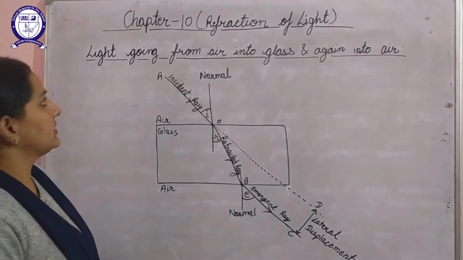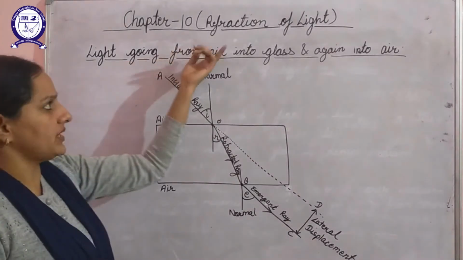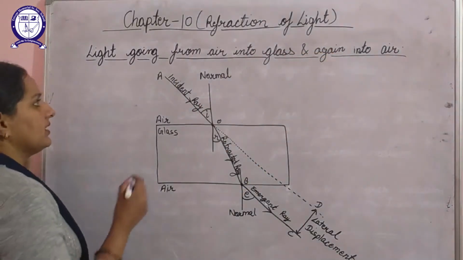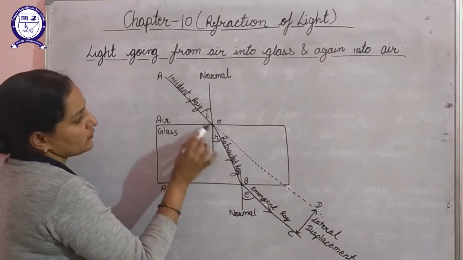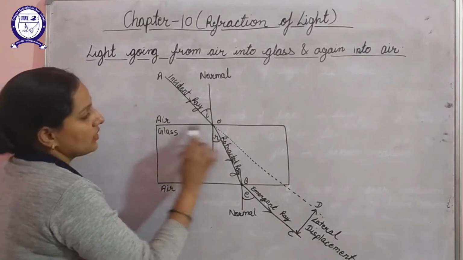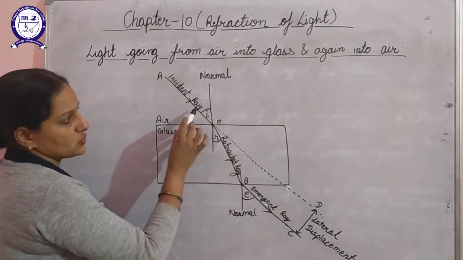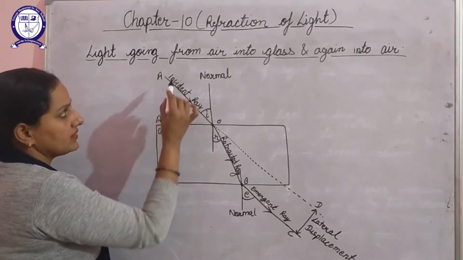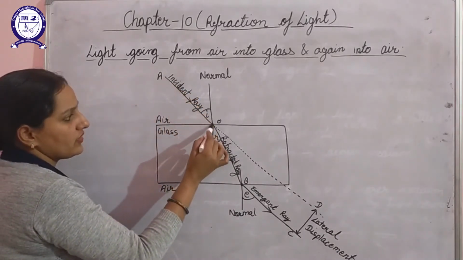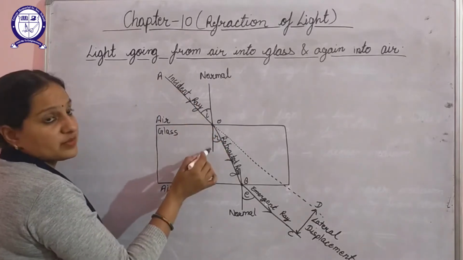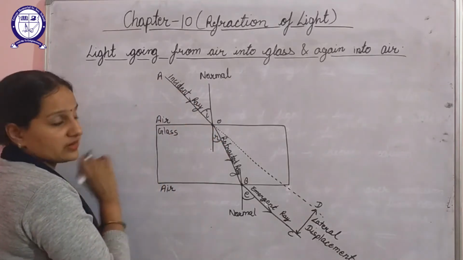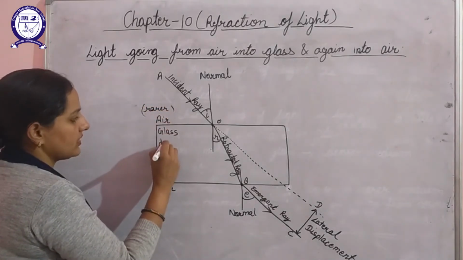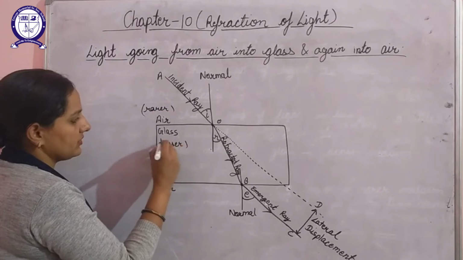Now let's consider the case of light when it moves from air into glass and then again into air. The ray of light which falls obliquely on this glass slab is known as the incident ray of light. Here the medium is air, and whenever the incident ray enters another medium, here air is our rarer medium and glass behaves as a denser medium.